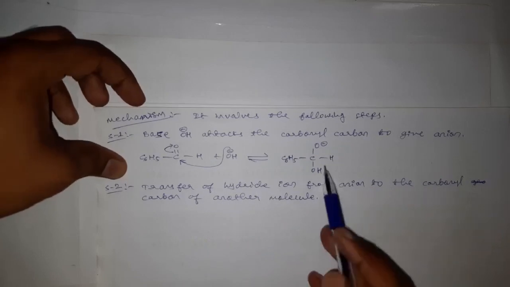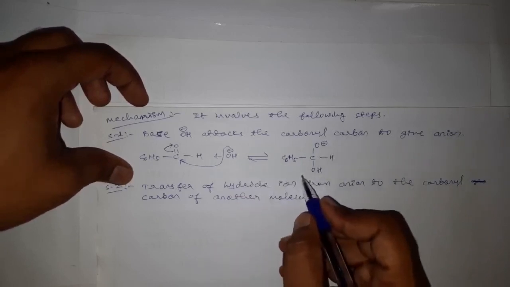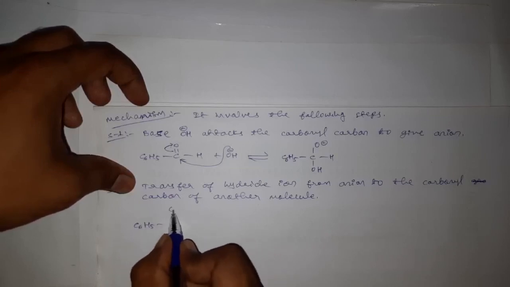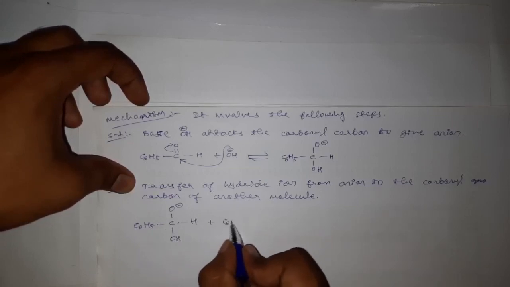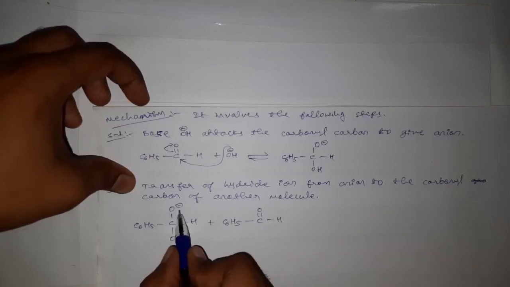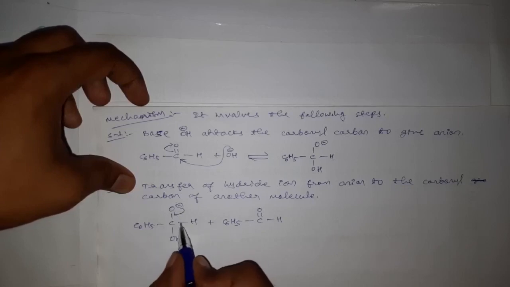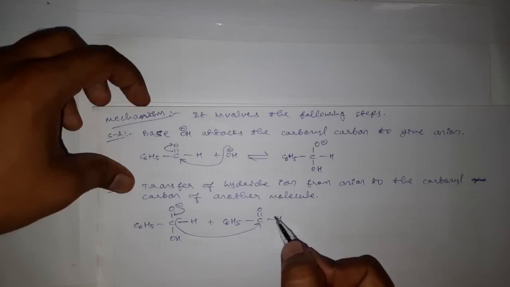This anion is there, and from it a hydride will transfer to another molecule of aldehyde, C6H5CHO. The negative charge on the oxygen delocalizes towards the oxygen-carbon bond, and this carbon with five bonds becomes unstable and leaves the hydrogen along with the bonded pair of electrons, which attacks the carbonyl carbon of another aldehyde molecule.